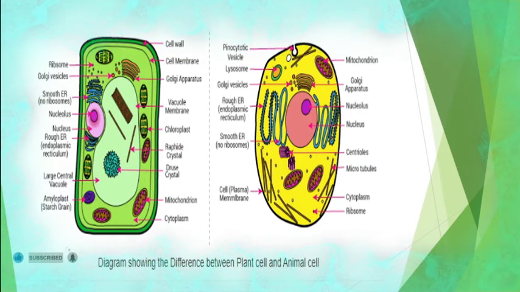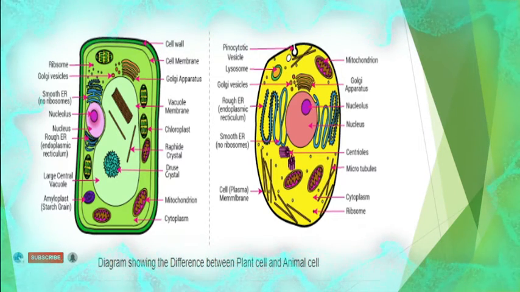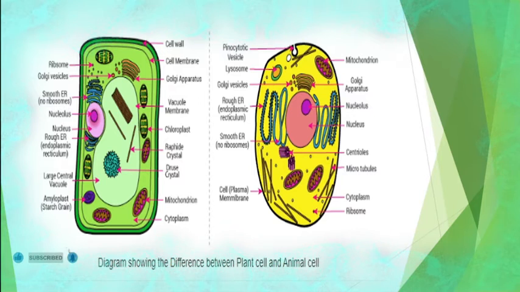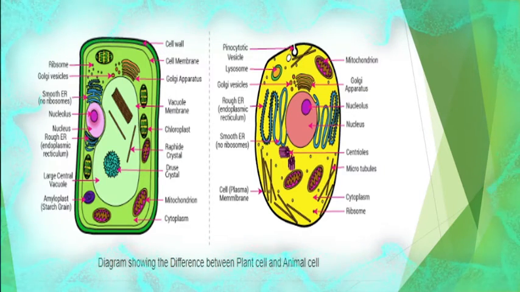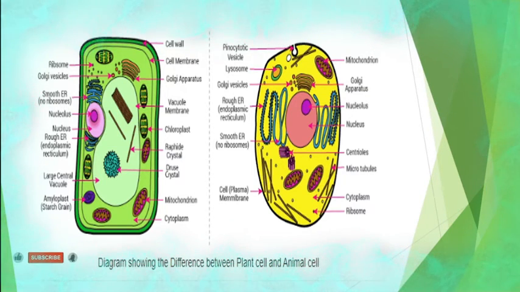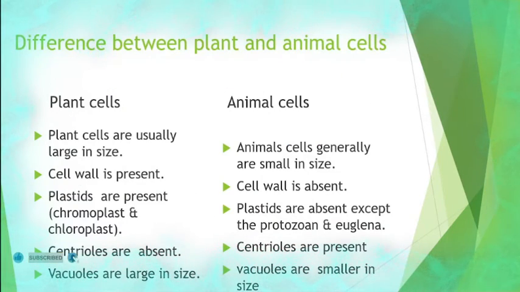But they have some dissimilarities. In the case of plant cells we can see plastids, chloroplast and cell wall, which cannot be seen in an animal cell. These are the differences between plant and animal cells.